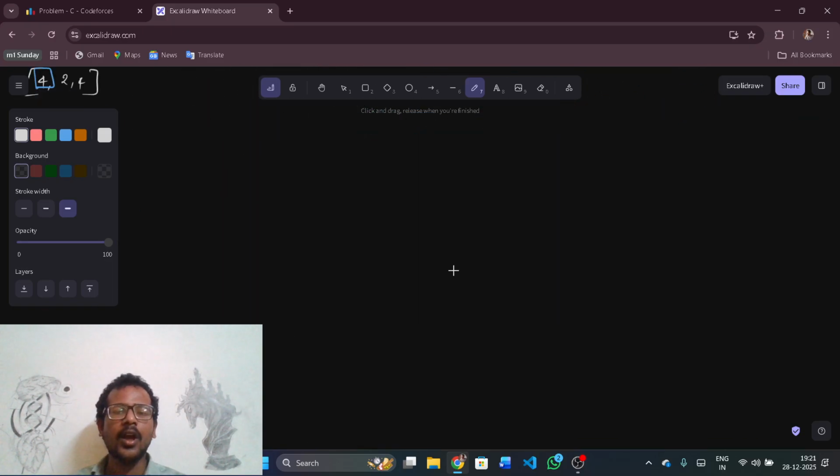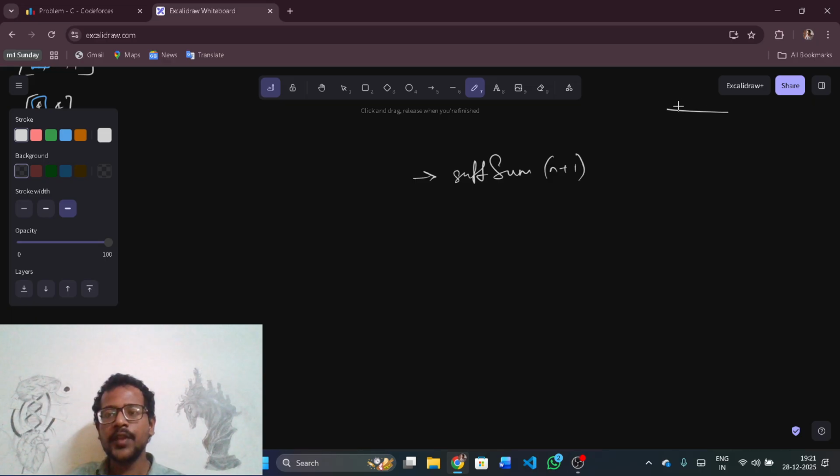So how can I write the algorithm here? First, I'll have something like suffix sum with n plus 1, nothing but the sum which I would get after the leave element. After the leave element, all the elements I would get from the last, right?